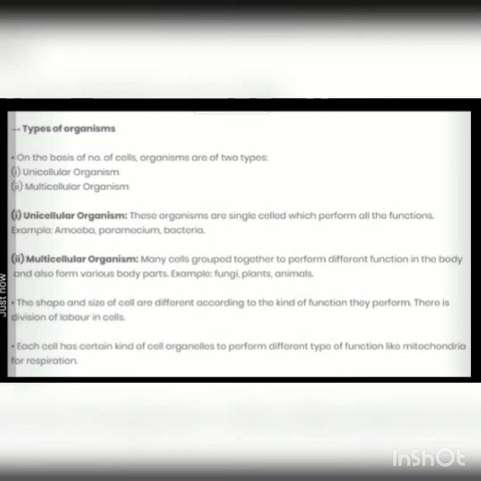Now, all the cells have certain kinds of cell organelles that will help them to perform the different types of functions, like mitochondria for respiration, and many other cell organelles which we will be studying now. But do all the cells have all these types of cell organelles? No. Last year itself we studied about two types of cells based on the presence or absence of cell organelles: the prokaryotes and eukaryotes.